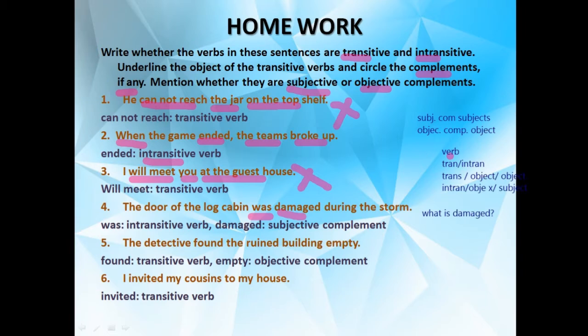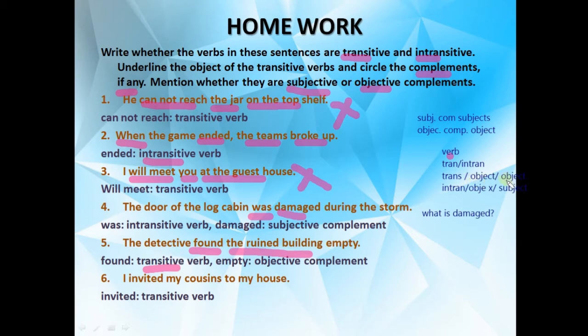Okay. Now see the next one. The detective found the ruined building empty. First of all identify the verb. The verb is found. And the detective found what? The ruined building. We have got the complete answer. What did the detective find? The ruined building. That's why this is our transitive verb. Now here the transitive verb is there, the object is there.